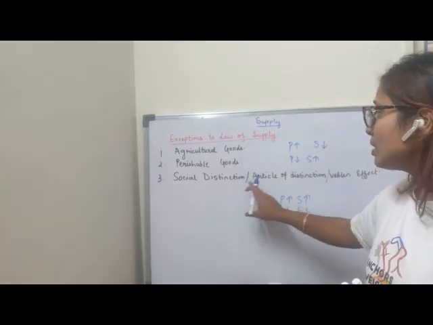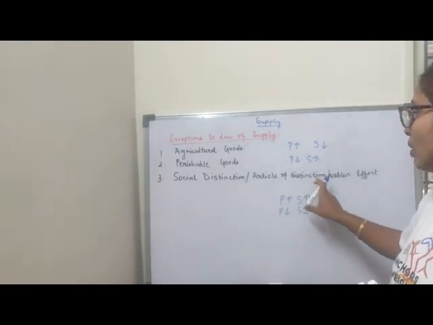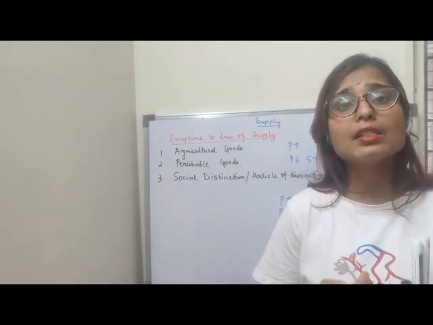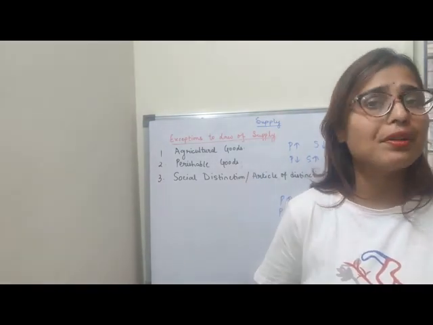Third is social distinction, also known as article of distinction or the Veblen effect. Let's understand with the help of an example. Diamond is a good example, or you can say the Mona Lisa painting.